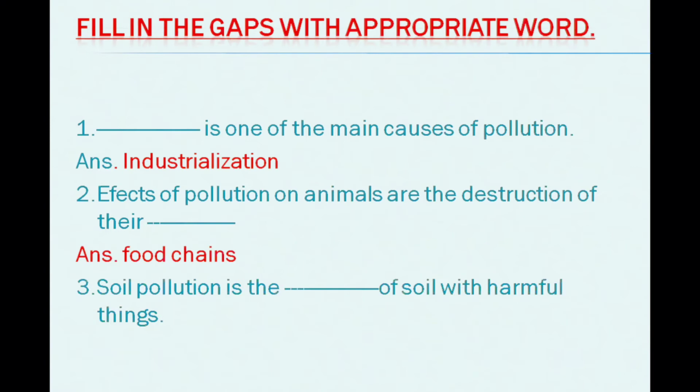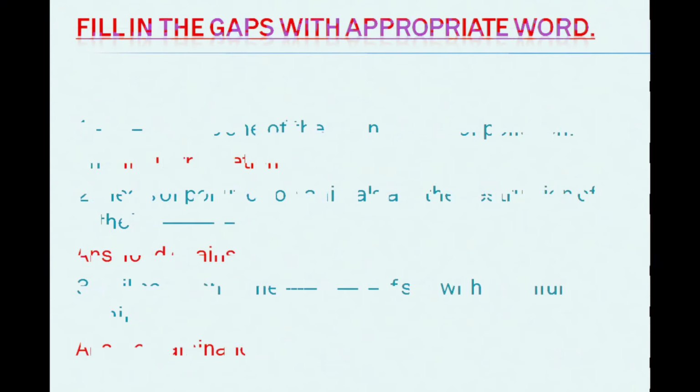So number three, soil pollution is the dash of soil with harmful things. Which one? That is contamination. So, you know, soil pollution definitely happens from the contamination of different types of chemical or toxic substances. If these chemical or toxic substances are mixed directly into the soil, then as I told you, the productivity of the soil will be reduced. So let's see.